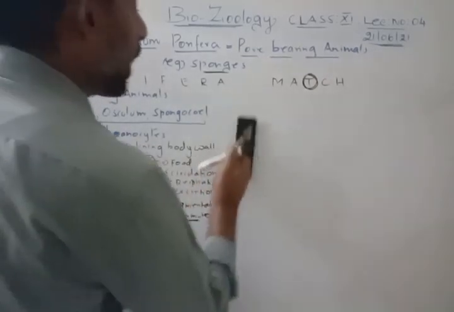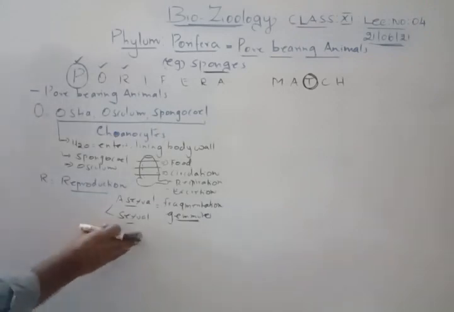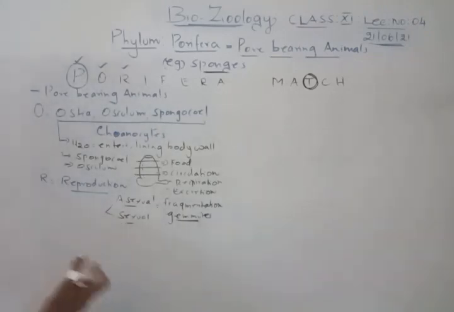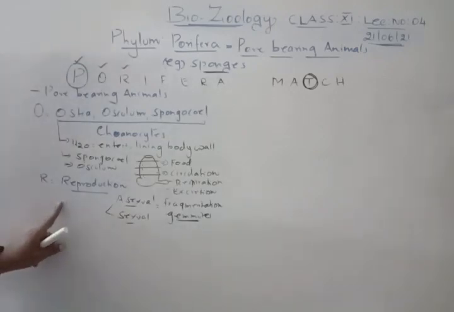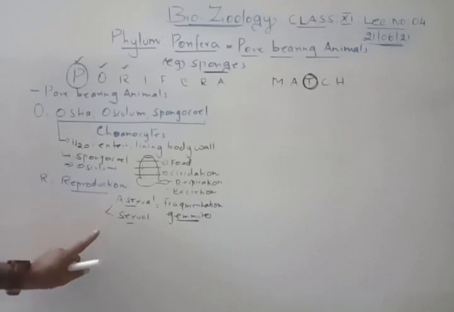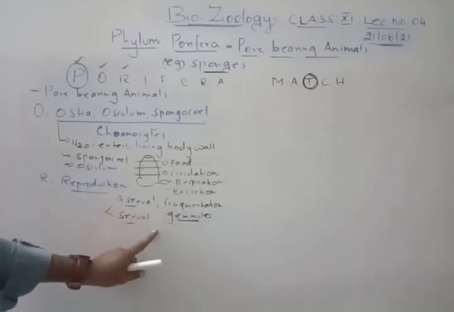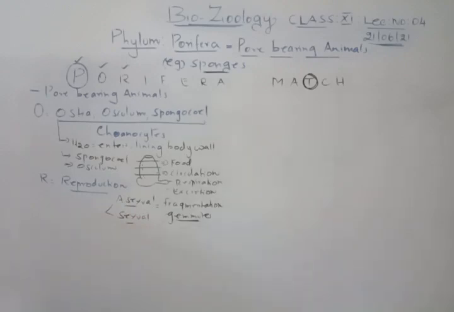For the timing, you remember, it is done by fragmentation as well as gemmule formation. And sexual reproduction is always fusion of the gametes, which we already know. So both reproductions take place in sponges, the asexual reproduction as well as sexual reproduction. Asexual reproduction is fragmentation as well as gemmules. Right, that is the reproduction part of it.